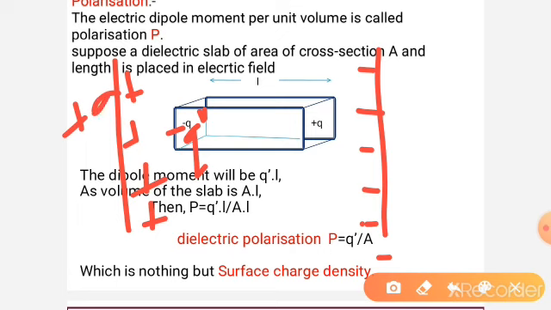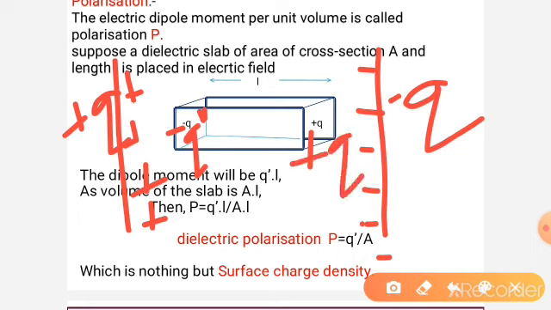This is plus q, this is minus q. Here inside the material minus q prime, here plus q prime. So positive is attracted towards the negative plate and the center of negative is attracted towards the positive plate. The separation between them is L, suppose. Then what is the dipole moment?